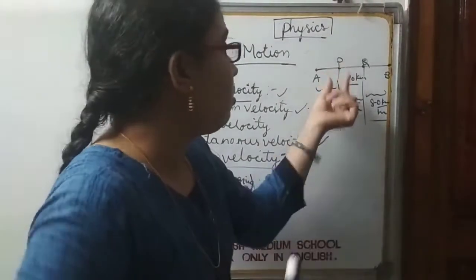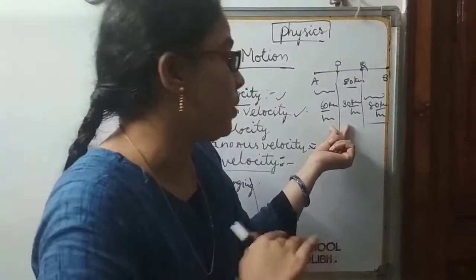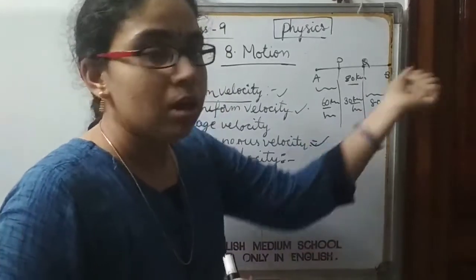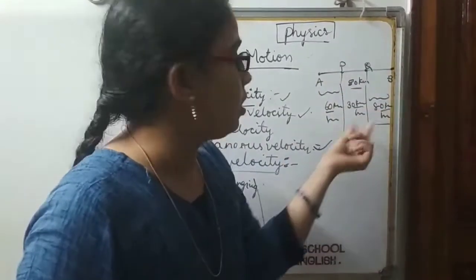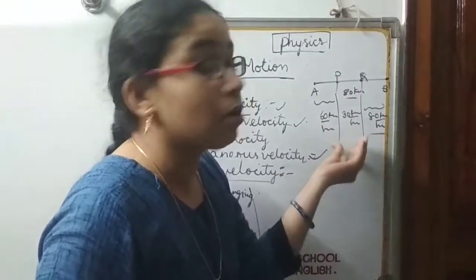So here he is not maintaining the same speed or velocity all through his journey from one position to the other. So in such a case, which speed or which velocity should we consider?